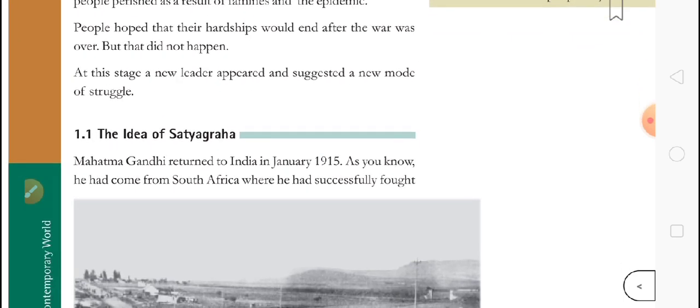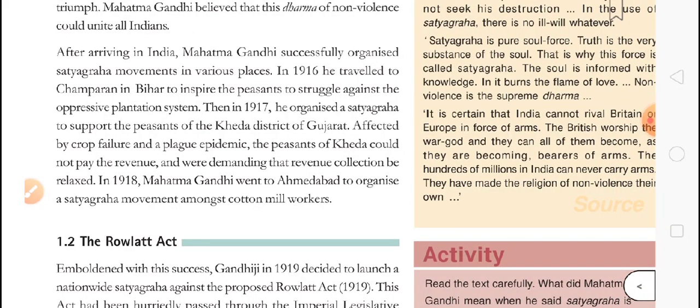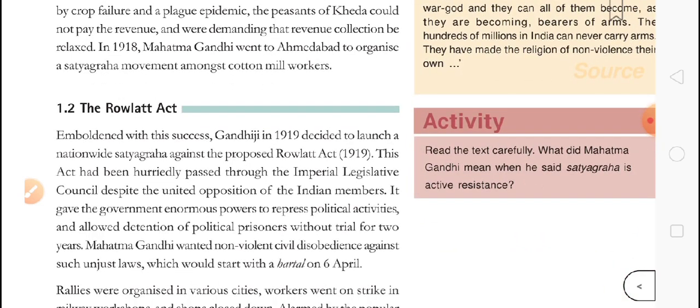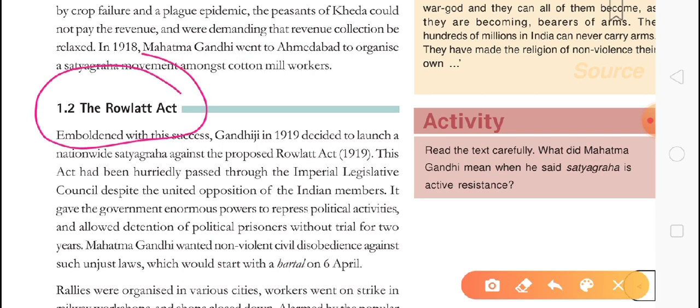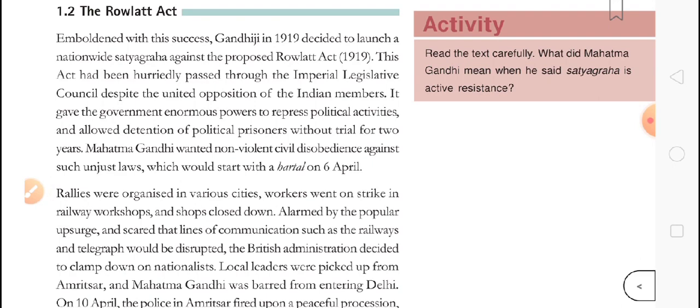The idea of Satyagraha, I told you in the last video, is what Gandhiji brought with him. He had three movements: in 1917 in Champaran, Bihar; second in Kheda in Gujarat; and the third also in Gujarat, in Ahmedabad. And all these movements became successful. So now we have come to this point 1.2, the Rowlatt Act. We will know what the meaning of the Rowlatt Act is. I hope you studied this in class 9th also, and in 8th also.